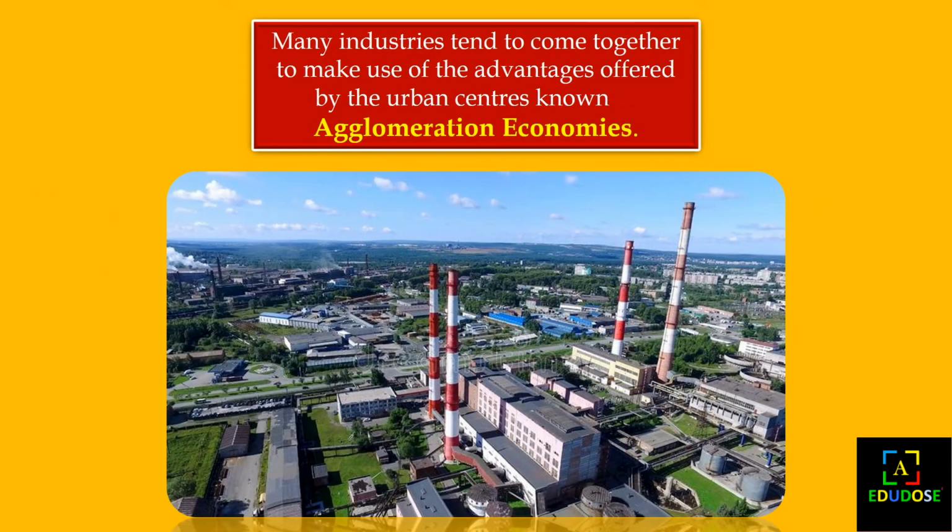Now the agglomeration economies. You can also call this urban agglomeration. What does this term mean?